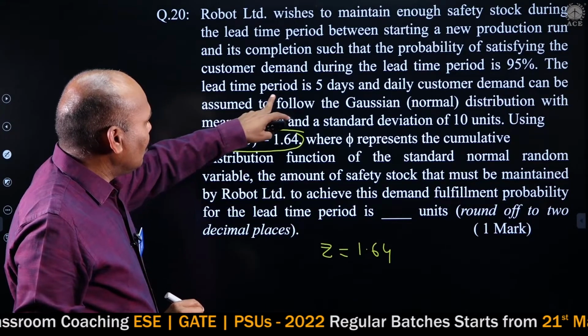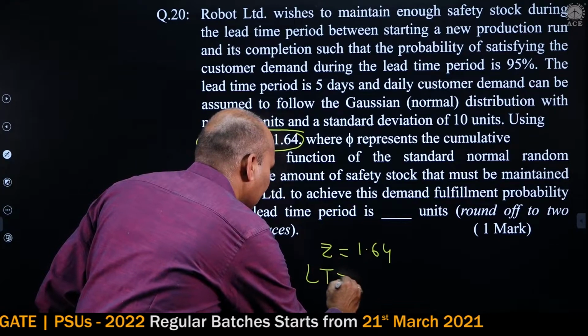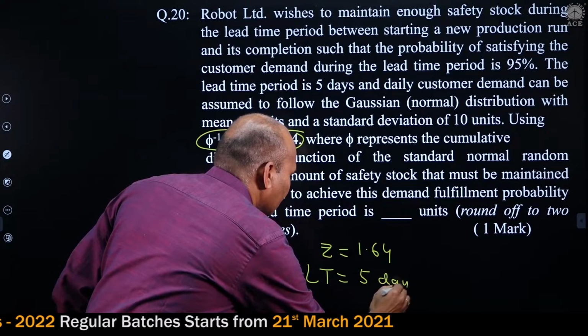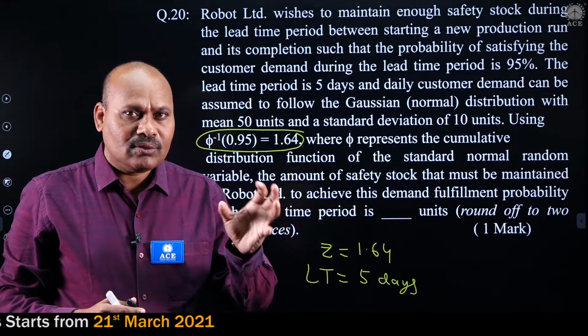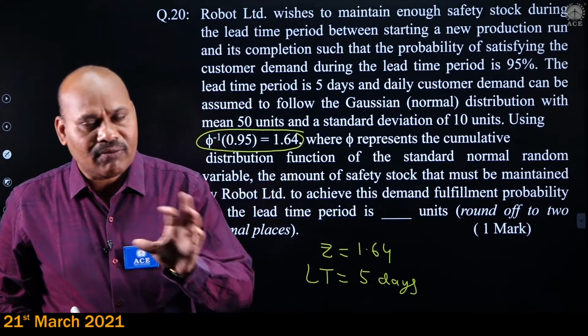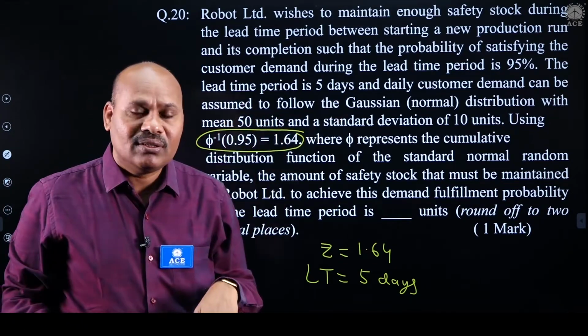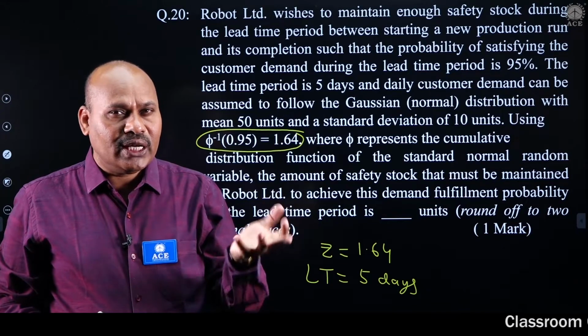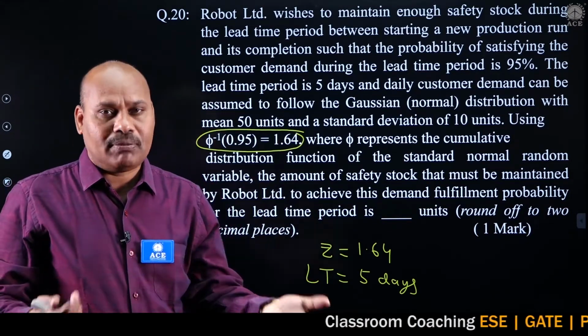Next, lead time is given. Lead time is equal to 5 days. So whether lead time demand is available or not, check it out. But he has given daily demand. Daily demand into lead time, then you will get lead time demand.